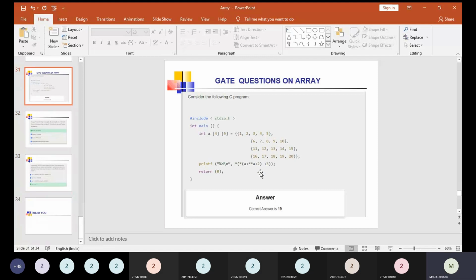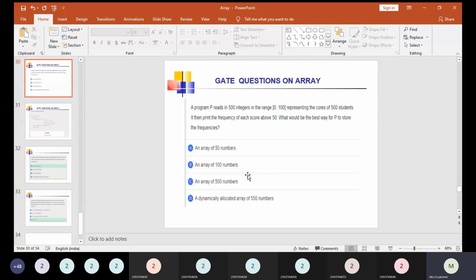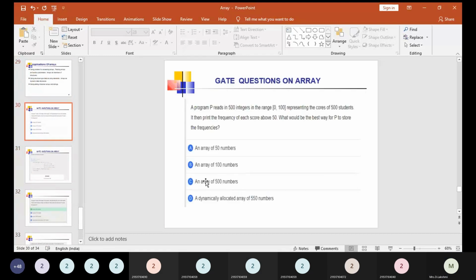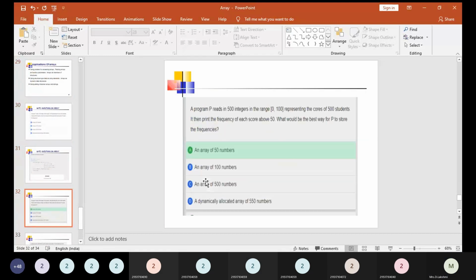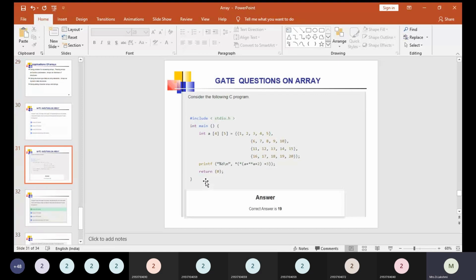Using that same kind of initialization concept, every row's values will be separated with curly braces, right? Here we are having this asterisk of a plus asterisk a plus 2. Here we need to understand what this asterisk represents: the value. So the value of a plus, and the pointer value of a, asterisk a plus 2 plus 3. Now let us discuss this problem clearly. Now what happens? It takes the value 19. So how are we getting the answer as 19?